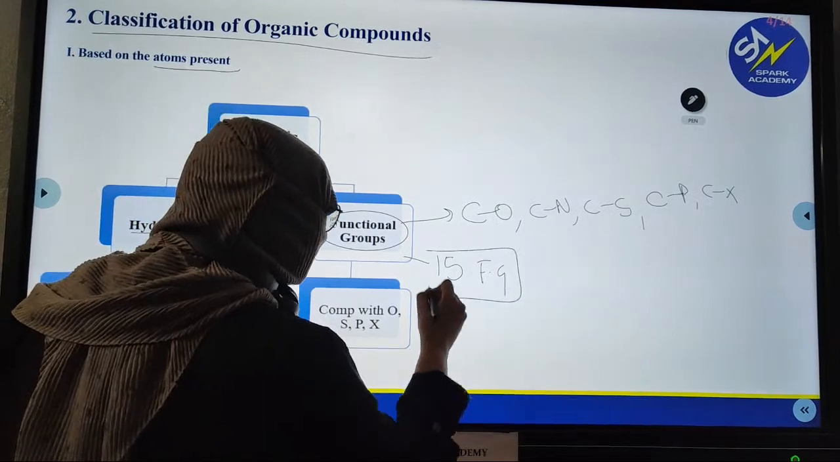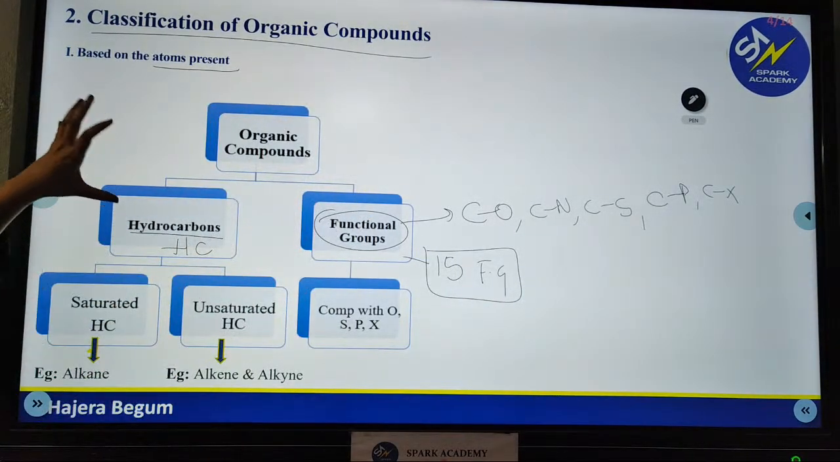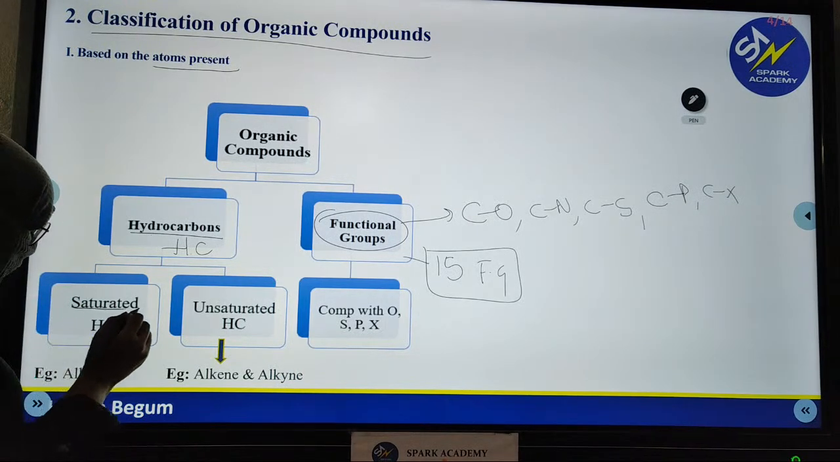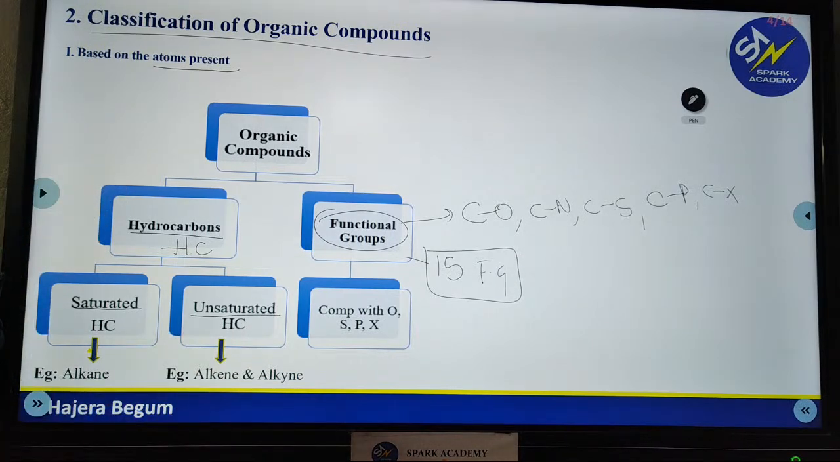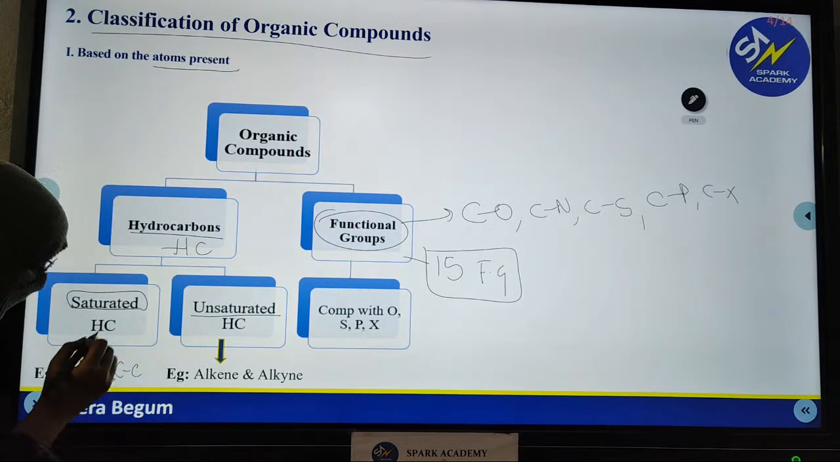We'll be talking about the next classes later, but as of now we'll move on to the hydrocarbon. So again we have two types of hydrocarbon, which are saturated and unsaturated. Saturated means the carbon is satisfied with its valency. We'll be talking about it in detail. So moving on, the saturated example is alkane. Alkane means you will have a carbon-carbon single bond.